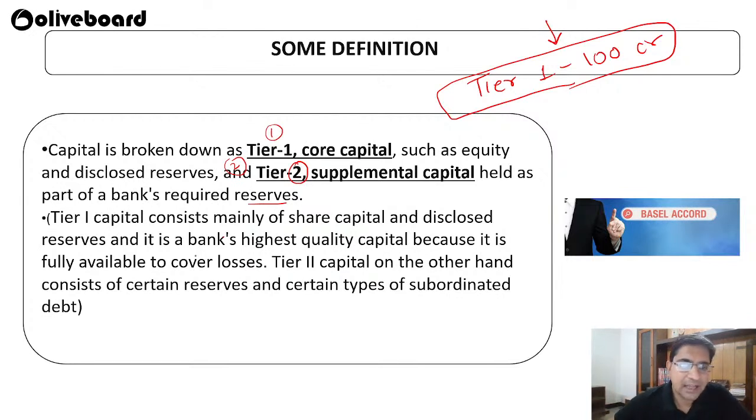Okay, so tier 1 capital consists mainly of share capital and disclosed reserves of a bank. These are the highest quality capital because they are fully available to cover any losses the company is going through. The company can sell assets and get this much money. Tier 2 capital, on the other hand, consists of certain reserves and certain types of subordinated debt. That means you have given some loans and you are expecting that once the company goes into loss, you can recover the money from there. So it is like a 50-50 situation, whether you can recover it or not. But tier 1 is called the highest quality capital.